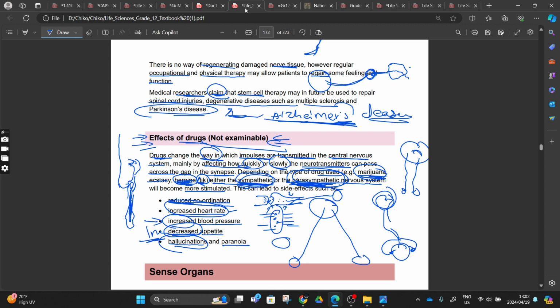Now when you hallucinate, the receptors, the sensory neurons, and the neurotransmitters involved are disturbed, and they send the wrong impulse.